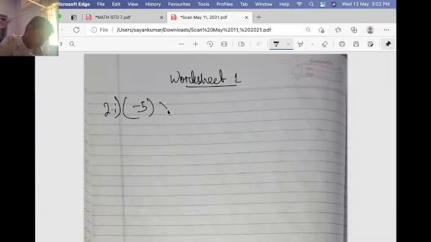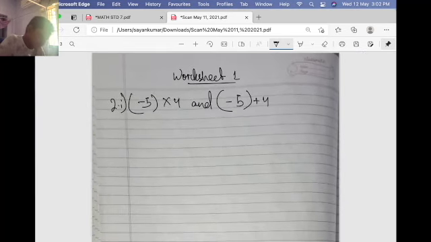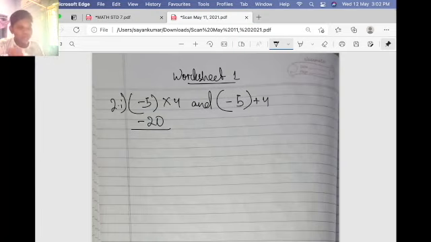Minus 5 into 4 is the numerator and minus 5 plus 4 is the denominator. So what will be the numerator? Minus 5 into 4, that is minus 20, minus 20 by minus 5 plus 4, that means 5 minus 4, that will come 1. We have to put a negative sign there, minus 1.